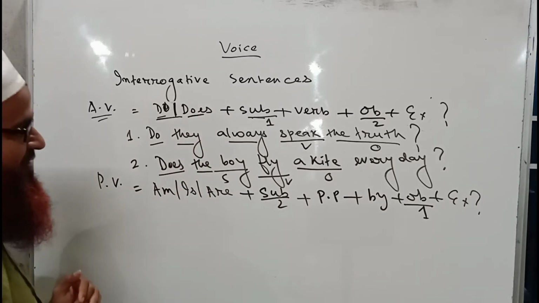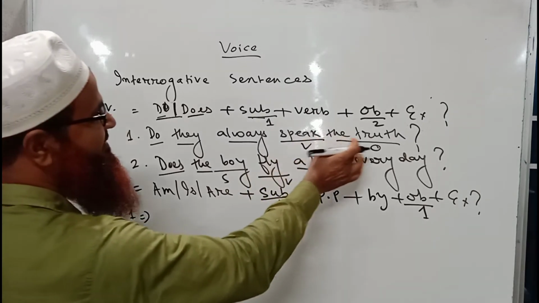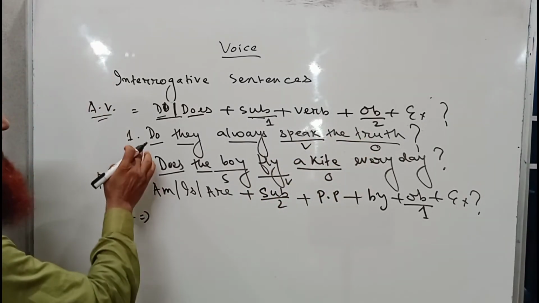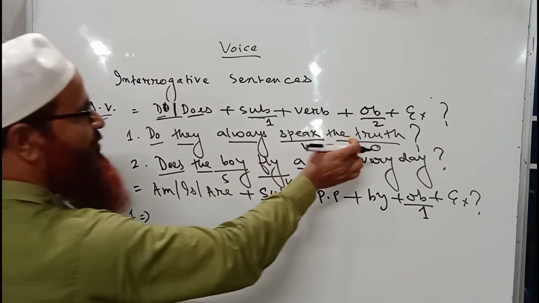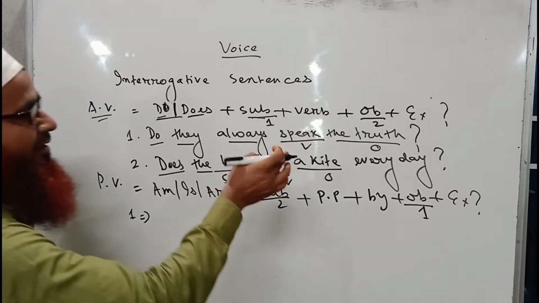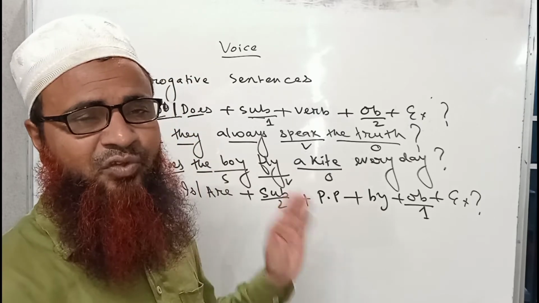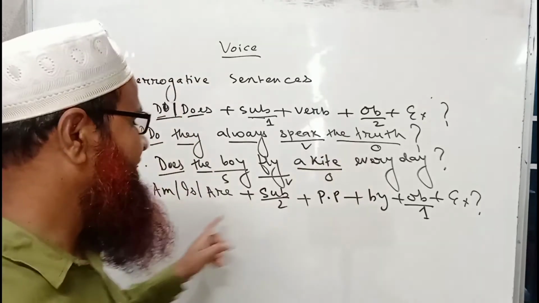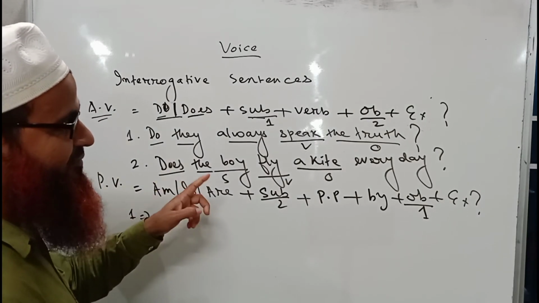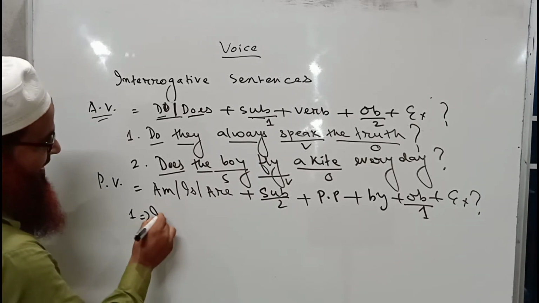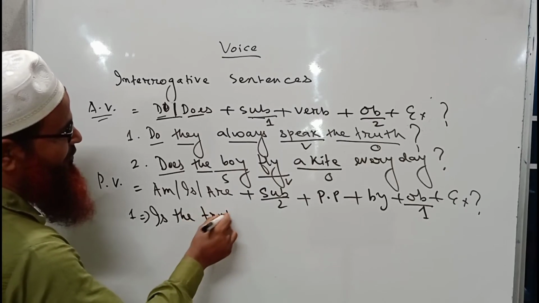Now we will practice these two sentences. Here the object is the truth. As the sentence has started with do, this is an interrogative sentence. The truth is the subject here, and it is third person singular number. That is why it will take is with it. So is will be at the very beginning of the sentence of this passive structure. Okay, here will be is. The truth will be the subject here. Is the truth.